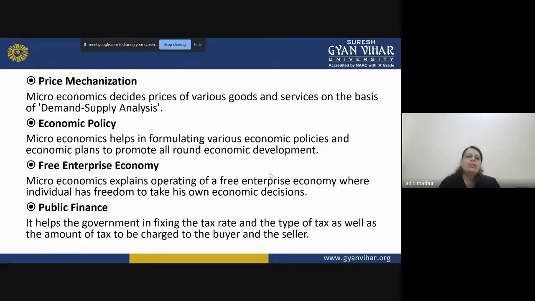Then another advantage is economic policy. Microeconomics helps in formulating various economic policies and economic plans to promote all-round economic development. So when you know the working, the features or characteristics, or the problems faced by FMCG, definitely the government will take those inputs in formulating the policies, right?